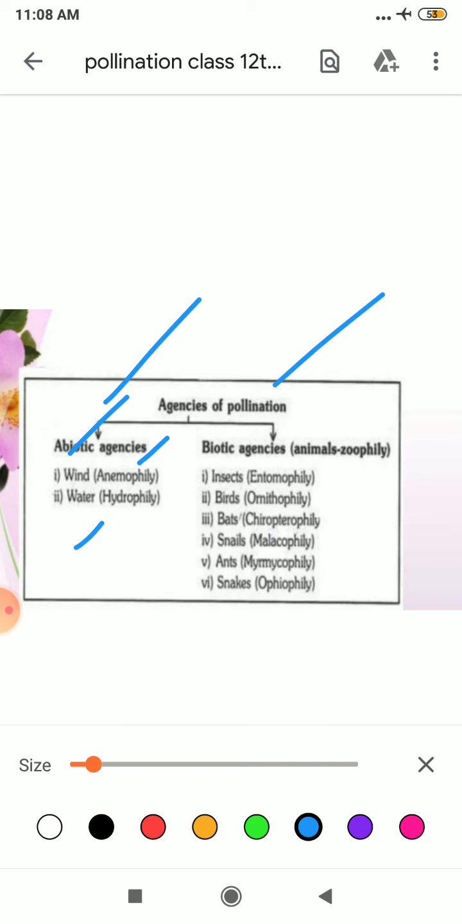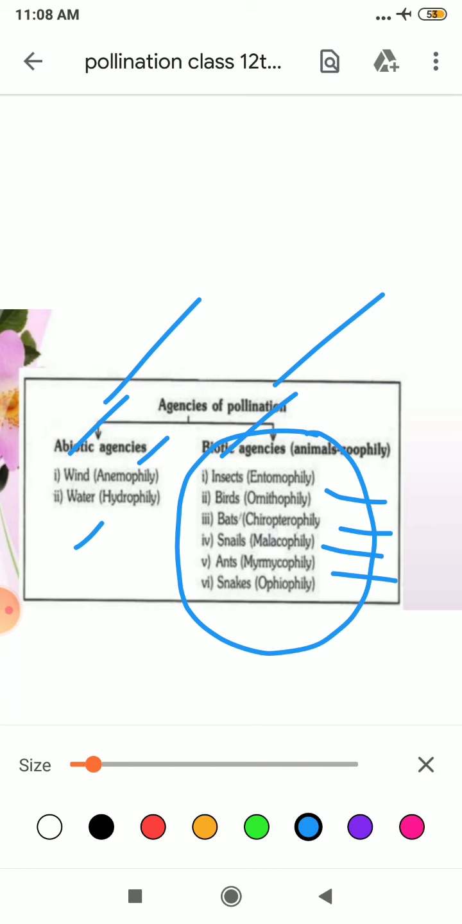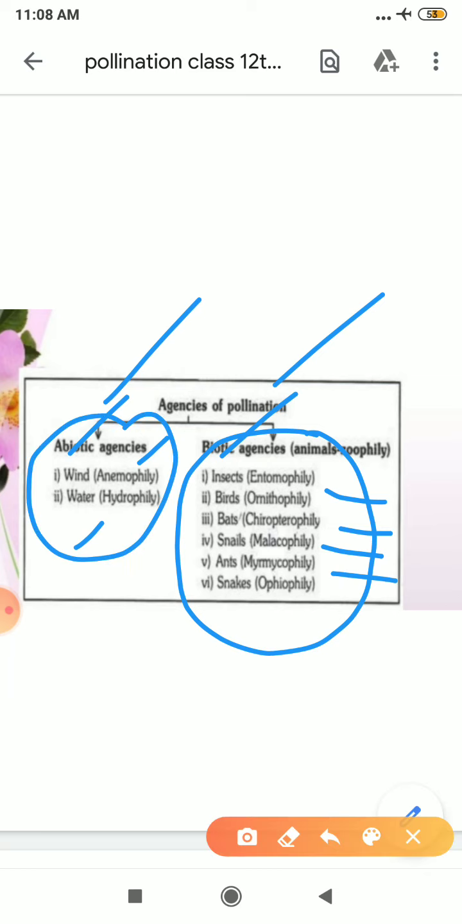When pollination occurs with the help of insects, it is known as entomophily. With the help of birds, ornithophily. With the help of bats, chiropterophily. When pollination occurs with the help of snails, malacophily. With the help of ants, myrmecophily. And with the help of snakes, ophiophily. Remember, it is important from a competitive point of view and also from a board point of view. Clear?